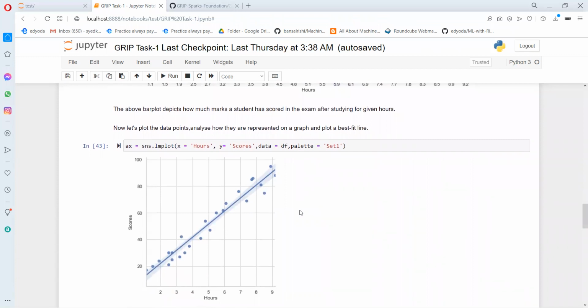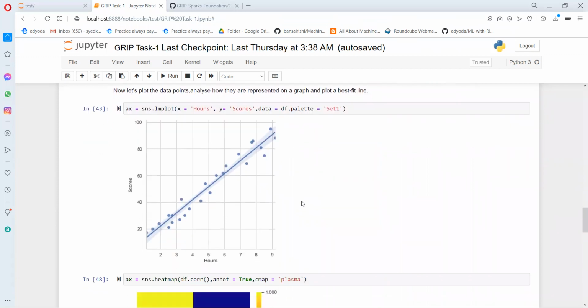Now we will proceed by plotting a scatter plot to know how the data points are distributed. And from the above plot, we can conclude that there is a linear relationship between the features. That is, if the number of hours is increasing, the percentage score is also increasing. And this is the best fit line.